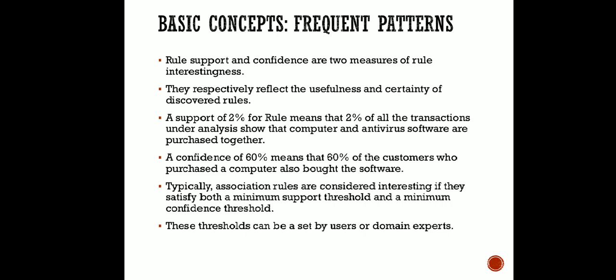We have analyzed that 2% shows computer and antivirus software are bought together. So this rule has a support of 2%, and out of the total data set, whatever purchases have occurred so far, we have seen that there is a 60% chance of buying both computer and software together.